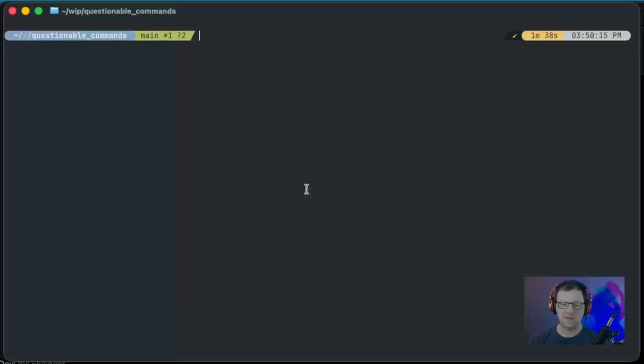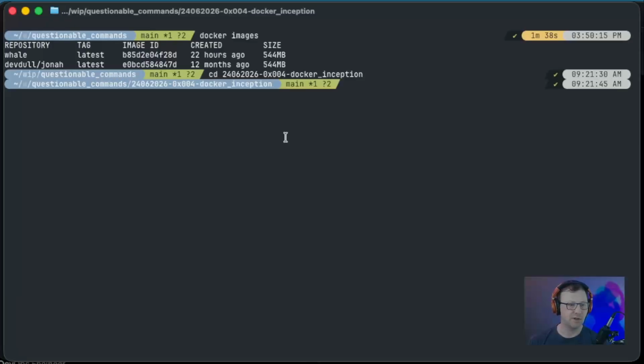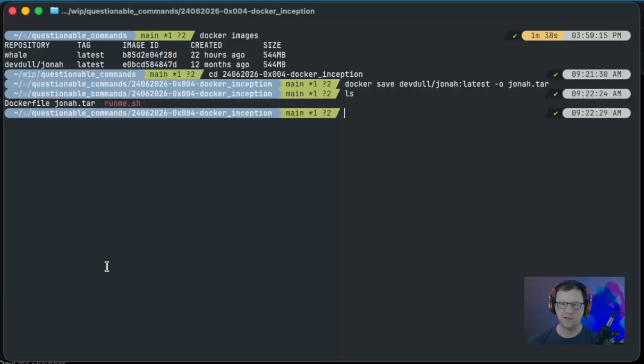So back to the terminal, and the Docker image should already be pulled onto the system. So let's double check. And yes, there it is. So let's package it up as a tar file. So we'll cd into our directory here. For my example, docker save repository, and then the image name, and then the tag, and then -o, and then let's name it jonah.tar. So now if we do an ls, we should see jonah.tar.